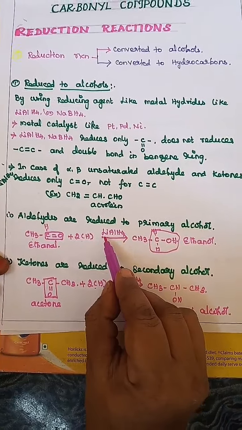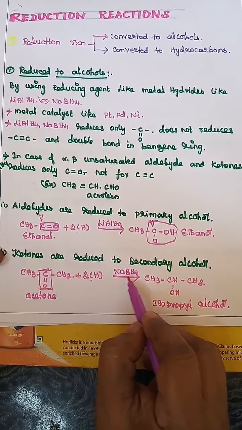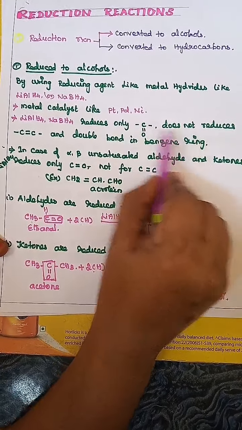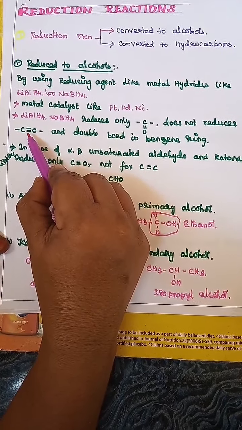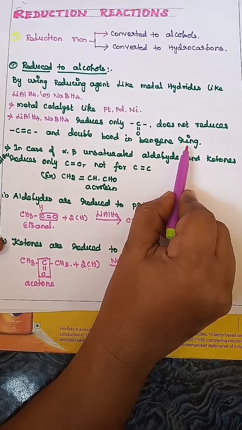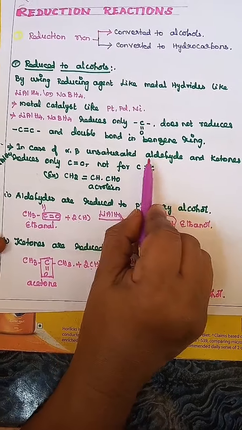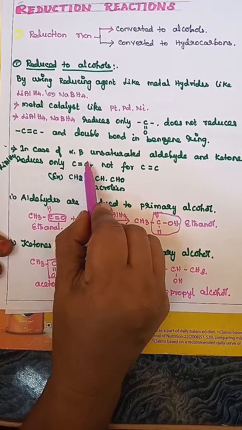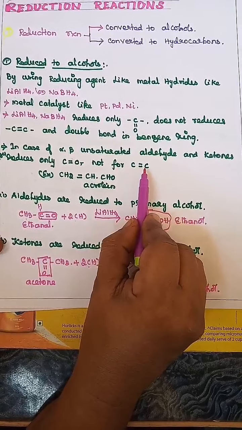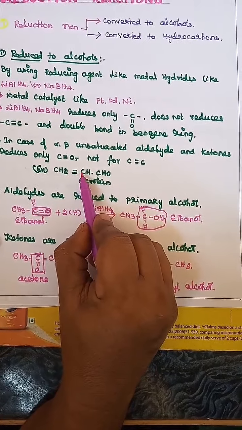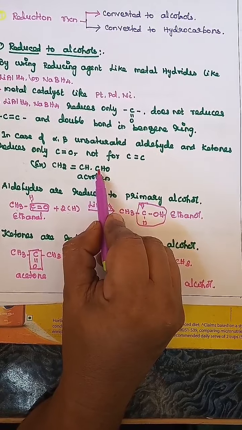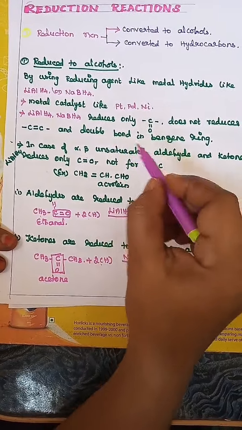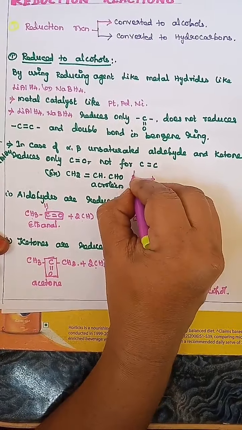So the plus point of common reagents like lithium aluminum hydride and sodium borohydride is that they reduce only the carbonyl group, and they do not reduce the carbon-carbon double bond or the double bonds in the benzene ring. In the case of alpha and beta unsaturated aldehydes and ketones, lithium aluminum hydride reduces only the carbonyl group and not the carbon-carbon double bond. For example, alpha and beta unsaturated aldehydes like acrolein or acrylic aldehyde will be reduced by using lithium aluminum hydride.